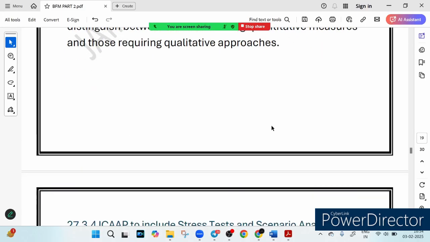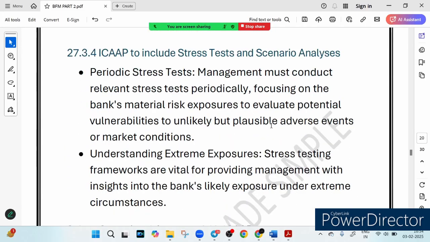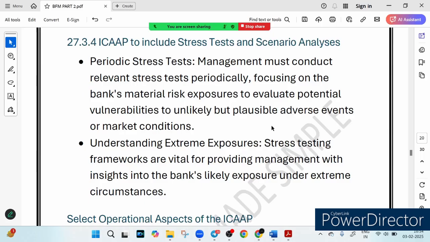So the next topic we have is ICAAP to include stress testing and scenario analysis. Let's discuss it. So friends, imagine building a house. Would you wait for a storm to hit to check if it is strong enough? Of course not. You test it under extreme conditions beforehand, right? Well, banks do something similar with their finances. It is called stress testing.